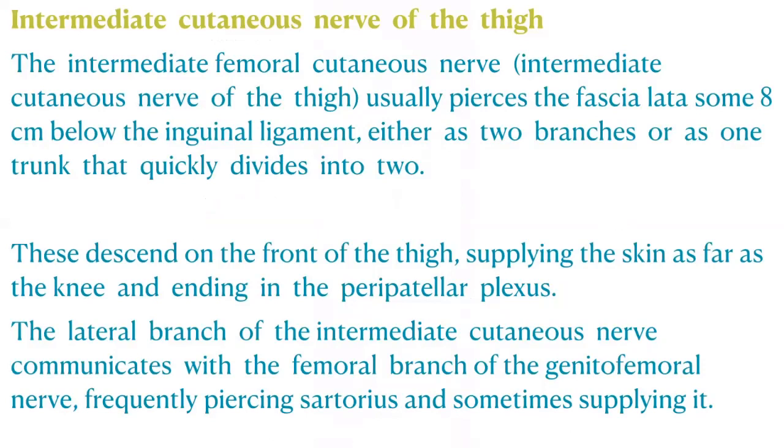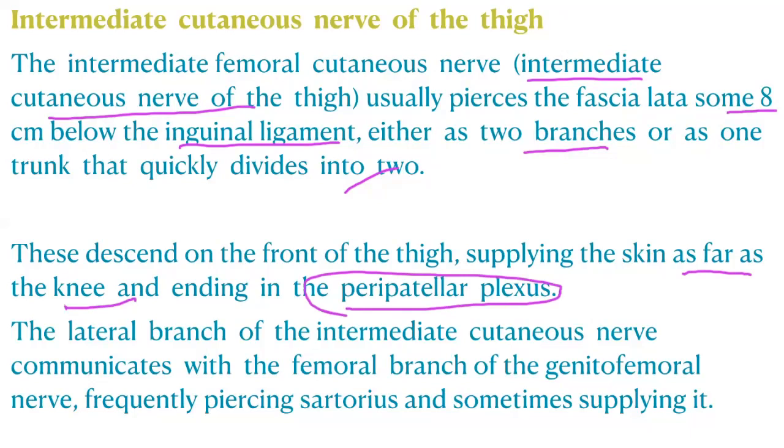Coming to the intermediate femoral cutaneous nerve, or intermediate cutaneous nerve of the thigh, it usually pierces the fascia lata some 8 centimeters below the inguinal ligament, right? Either as two branches or as one trunk that quickly divides into two, right? So these descend on the front of the thigh, supplying the skin as far as the knee, ending in the peripatellar plexus, right? So again, this intermediate also has two branches supplying up to the knee, okay, front of the thigh,